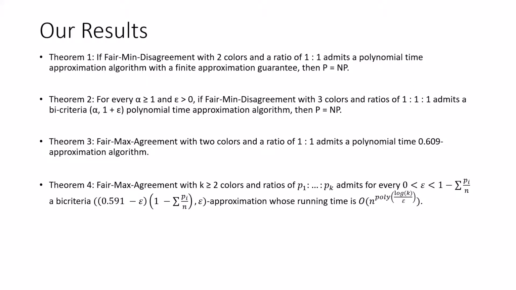Now theorem 3 is a true approximation, which is not bicriteria, it will output a fair solution. And theorem 4 outputs a bicriteria solution, which means that it might violate the fairness constraints with a bounded value. In this talk, we'll talk about theorem 1 and theorem 4.